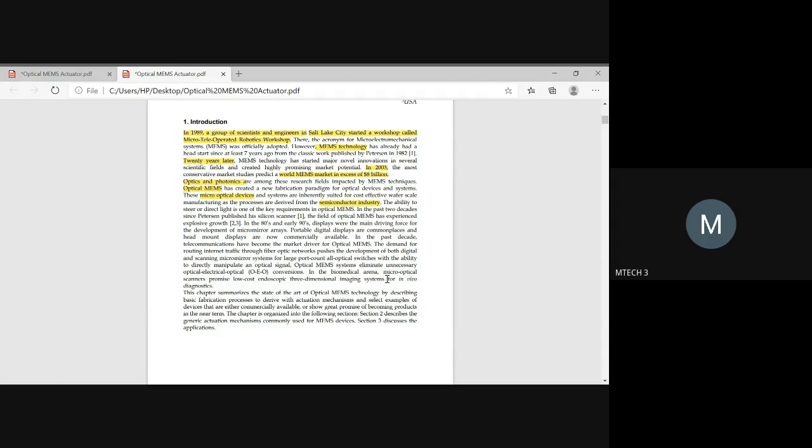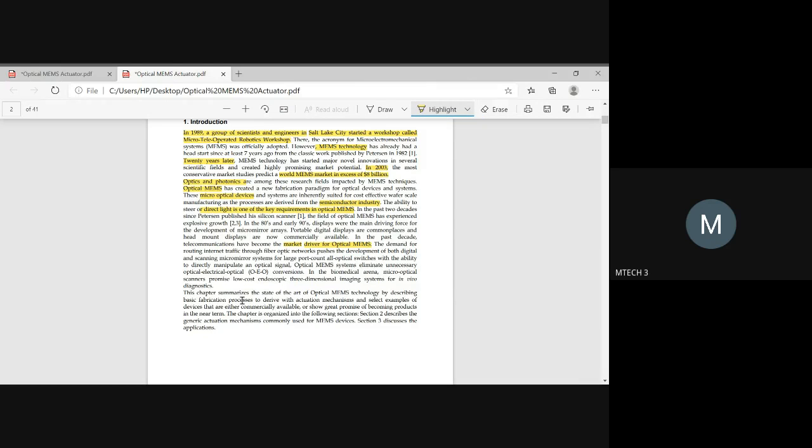Okay, so why was it focused on the semiconductor industry? Because they had an ability to provide a direct light effect with respect to the MEMS based optical applications. As a result, a good amount of publications were done, right? And many people showed how good this optical MEMS could drive the market of MEMS technology. So there were many things going here and there for its good growth of technology.